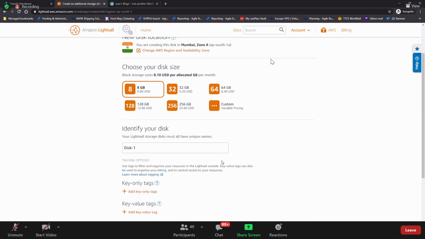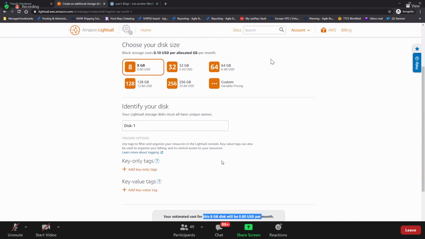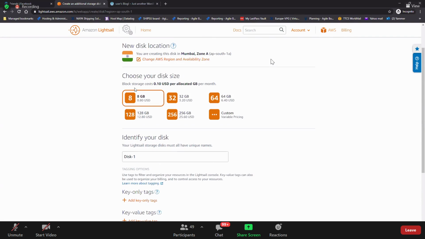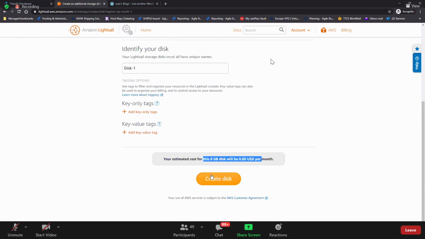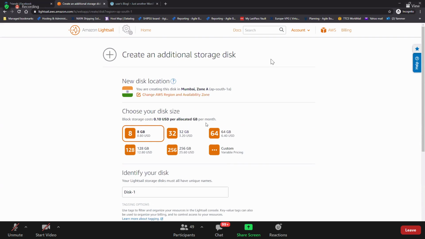Yes, it's billable, but it's very easy. Select it and then click it. That's all. You don't need to follow any logic here. But we know already in EC2 the logic is you create the disk, you get the device name, and then you attach it to the instance. Here we attach it to the Lightsail instance.